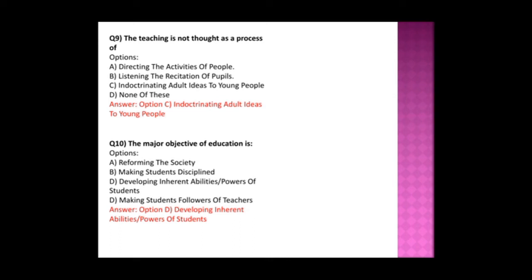There are some mistakes in the options. Option C is there, I just described it as D here, so you just correct it. Okay, and here C is the option, that is developing inherent abilities or power of students. So the skills and abilities inside a child, bringing them out, that is the main objective of education. Okay, so reforming and making students disciplined are only part of it.